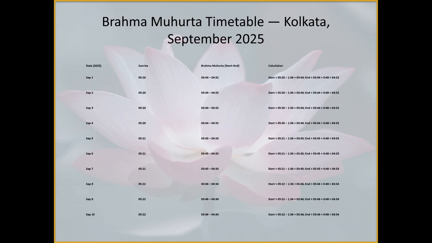I am showing you one Brahma Muhurta timetable based on Kolkata, September 2025. You can create your own timetable like this. The first column is the date of the month and the second column is the sunrise time. The third column is the Brahma Muhurta start and end time. You can see all the data in 24-hour format. And the last column is showing the calculation. You can omit this calculation.